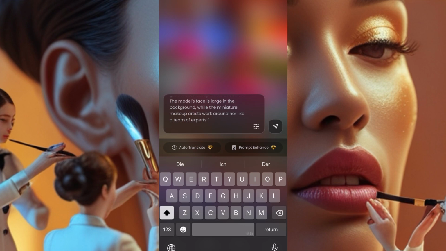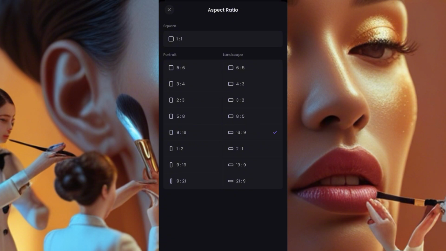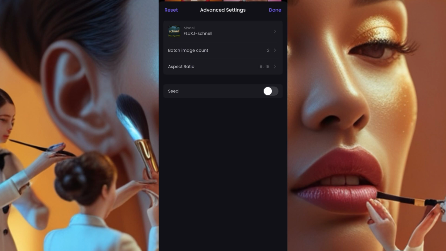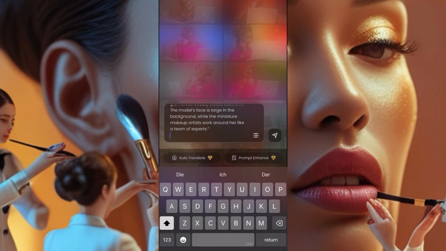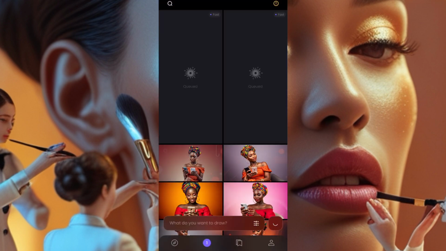Now, when I paste my prompt, I'll click these badges by the side, these lines by the side. You click the lines and then I come here and I change the size of my photo, okay? I change the size of my photo because I want a longer image like the TikTok form. Now, I'll click there. Then I come here. After I click that and I save it, I'll come here and I click this arrow that goes up. I click on the arrow and I wait for my image to generate.